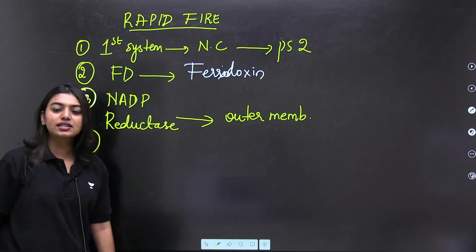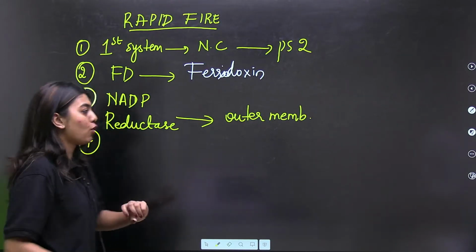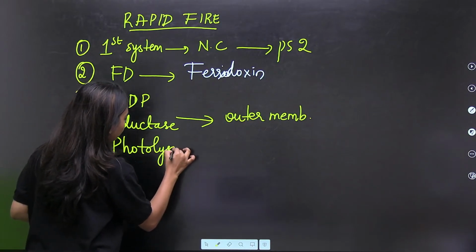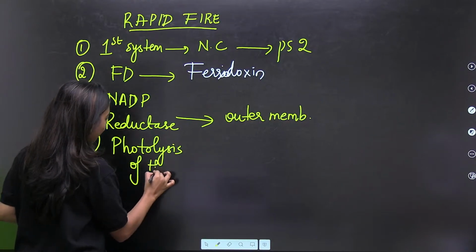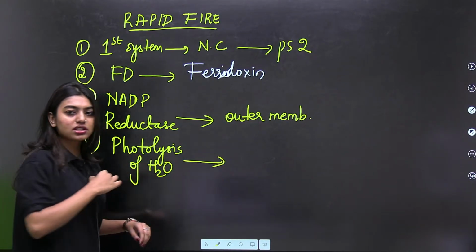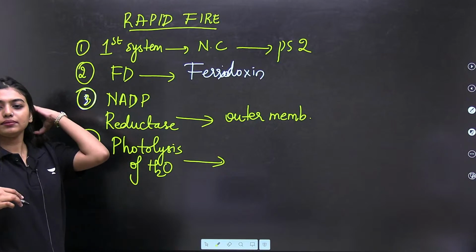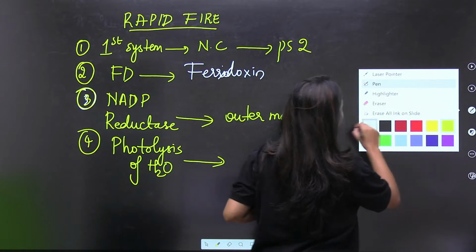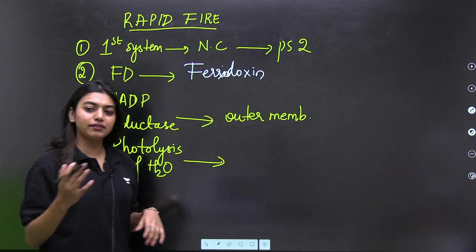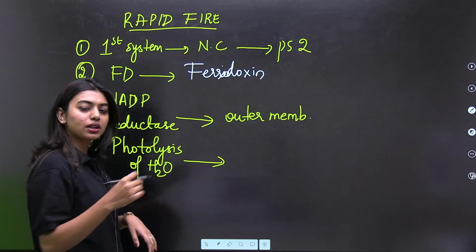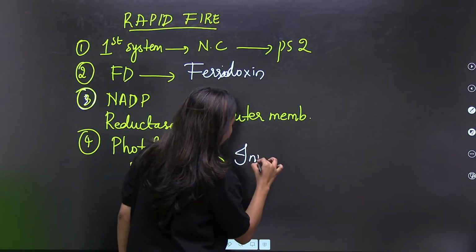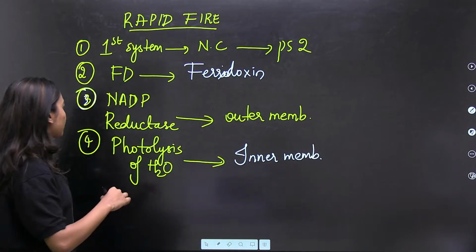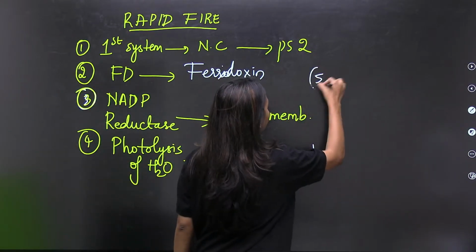Ready? Yes? Okay. Where does photolysis of water take place? Photolysis of water takes place where? That is, oxygen will be released into the lumen, but I told you one other statement. Very good. Nageshwara has got it. Inner membrane. Very good. Last question of the rapid fire.